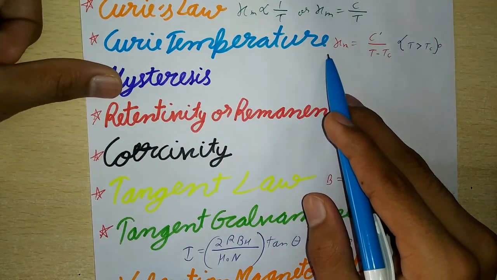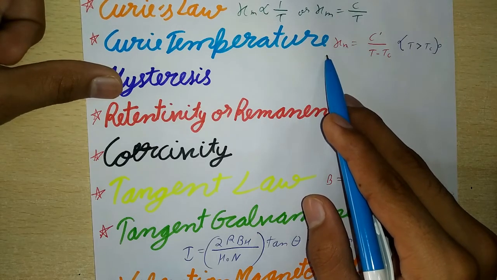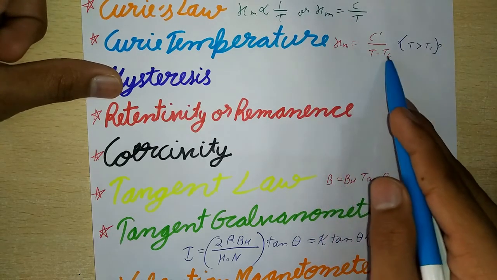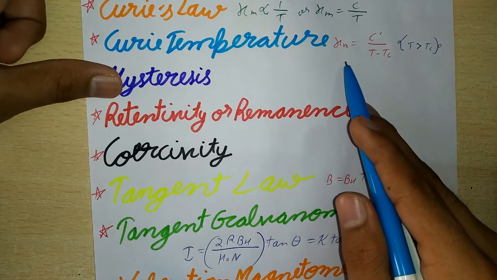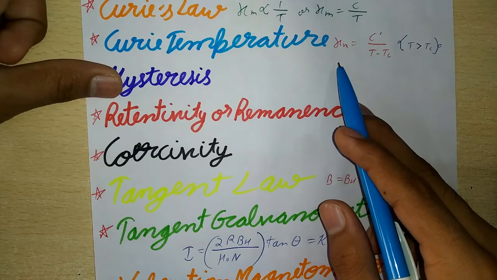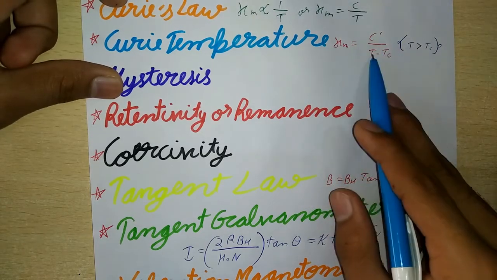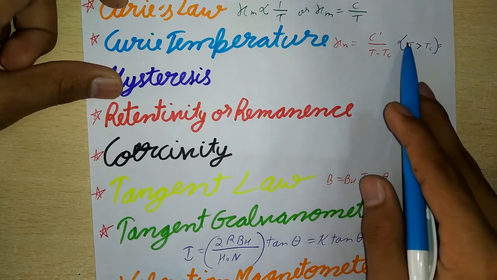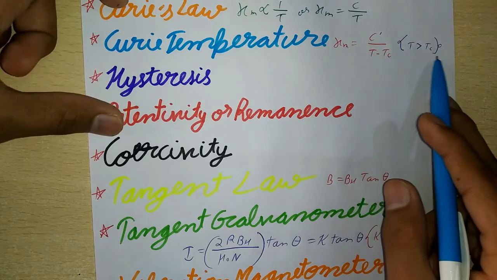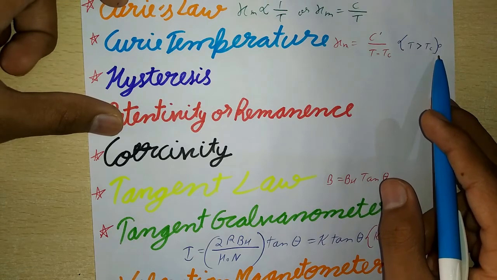The temperature above which a ferromagnetic substance becomes paramagnetic is called Curie's temperature, denoted by Tc. The modified Curie law for ferromagnetic substances above the Curie temperature is chi m equals C dash upon T minus Tc, for T greater than Tc. This relation is also called the Curie-Weiss law.